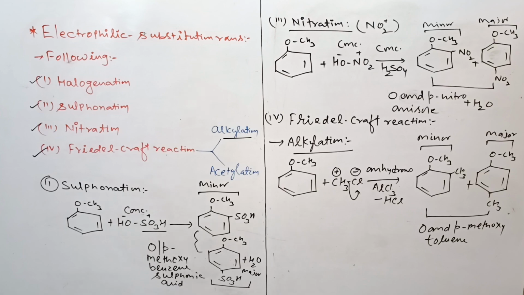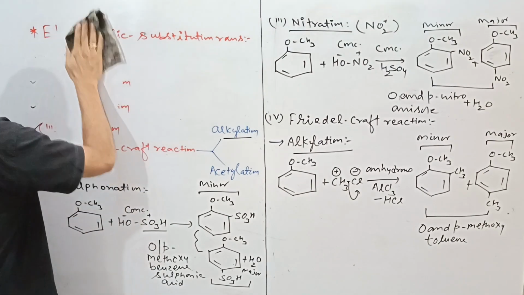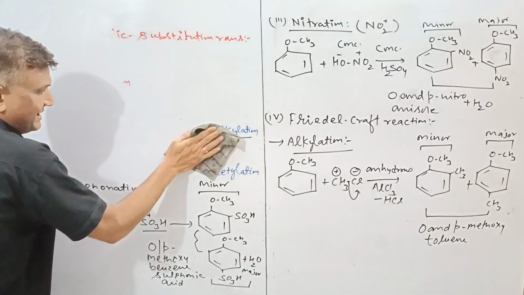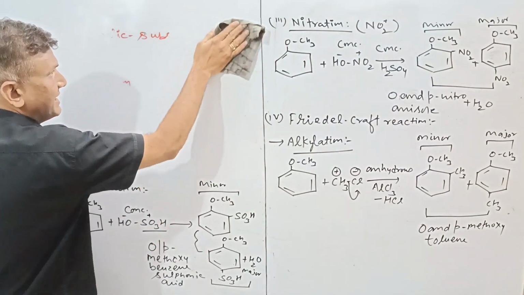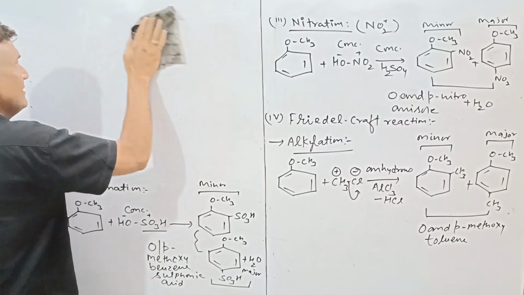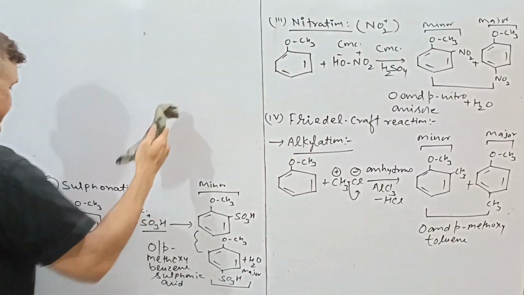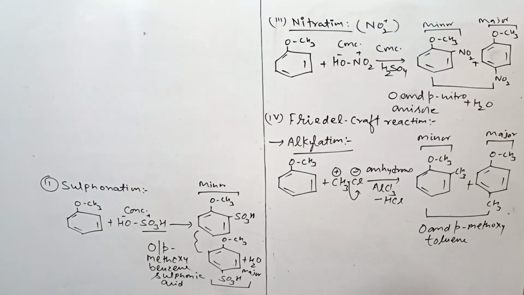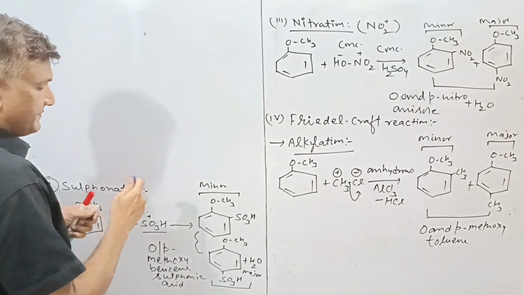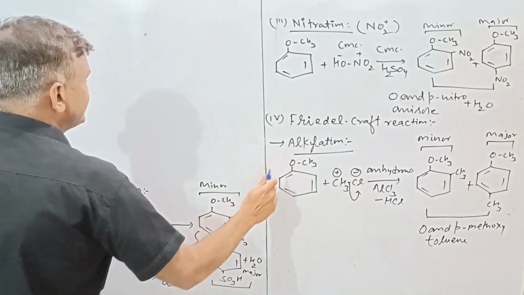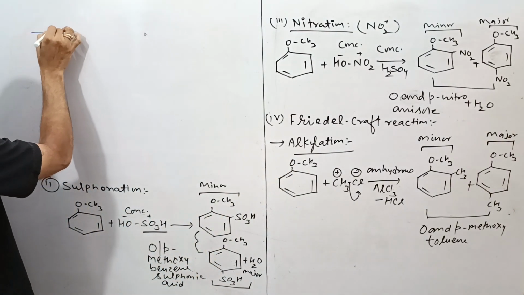Now it's time to discuss the final reaction, that is the Friedel-Crafts acetylation or acylation. Both are the same. It will attack with an acyl group as an electrophile. Listen to me carefully. The second part was alkylation. Now this is the Friedel-Crafts acylation reaction.